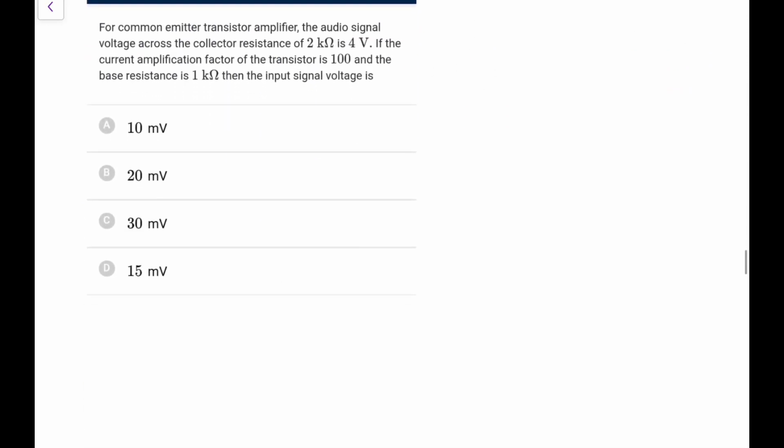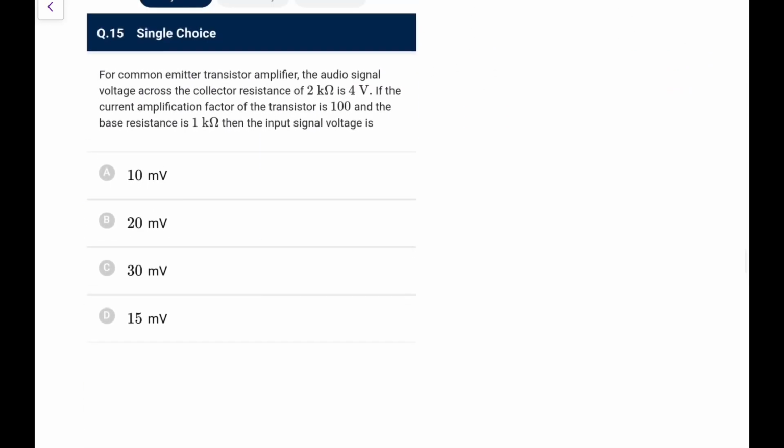Next, for CE transistor amplifier, audio signal voltage across the collector emitter 2 kilo ohm is 4 volt. If the current amplification is 100 and base resistance is 1, the input signal voltage is. First of all, the voltage gain you write as V naught upon Vi, that is equal to minus sign, no meaning here, beta RC by RB you can write. So beta is given, RC is given, RB is given, and V out is given. You need to find Vi. Vi would be, V out is 4 into RB.